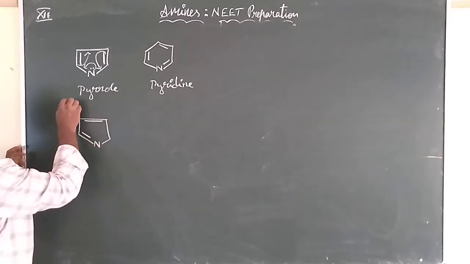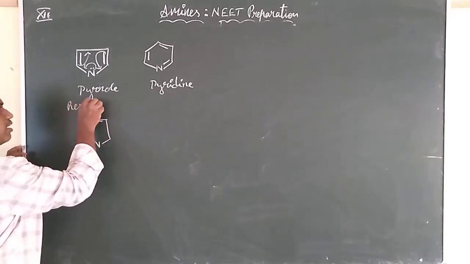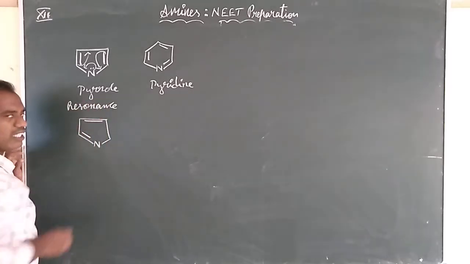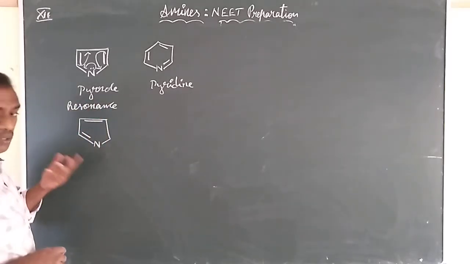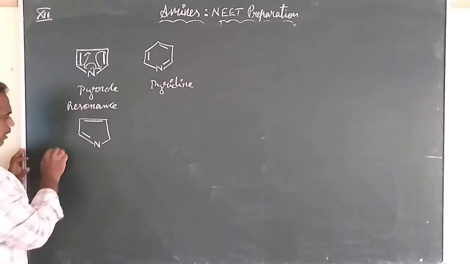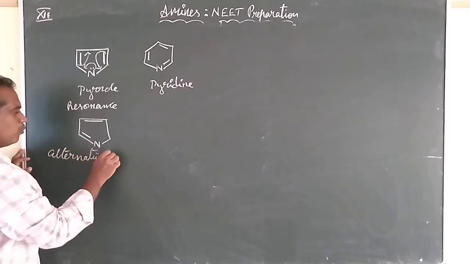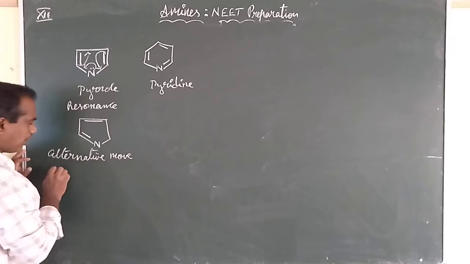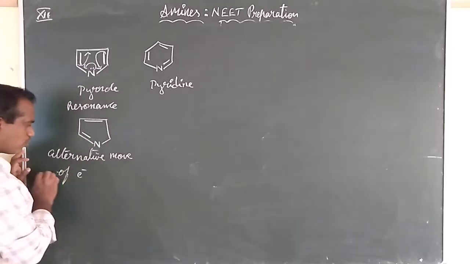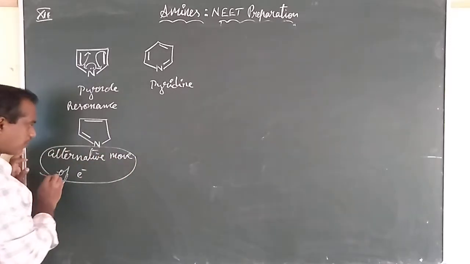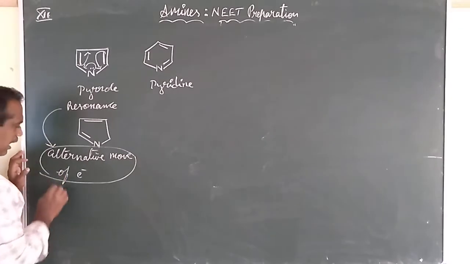The resonating structures mean alternative movement of electrons, and that is nothing but resonance.